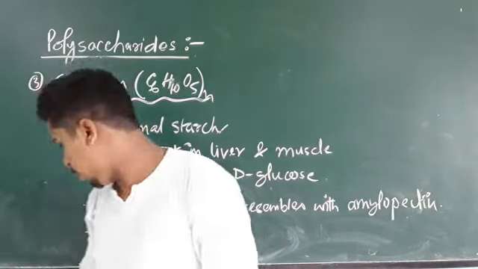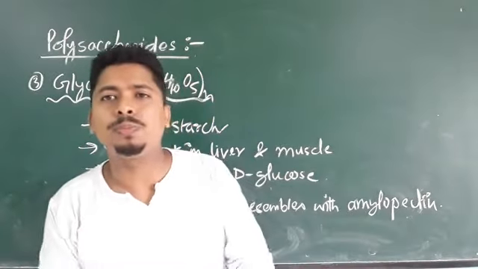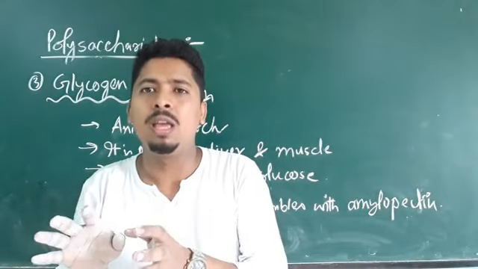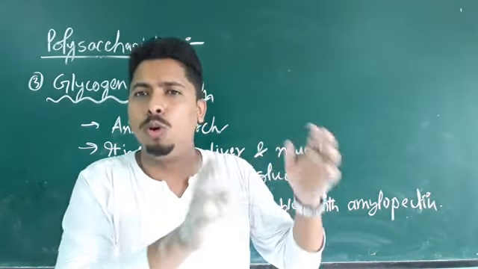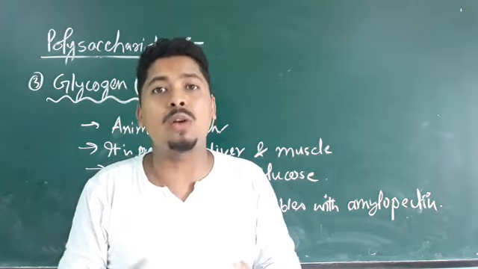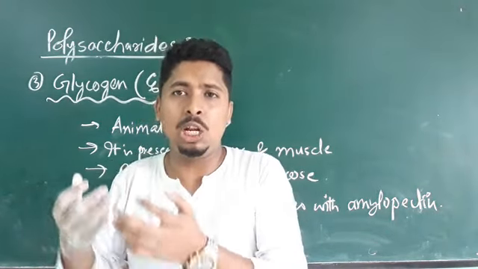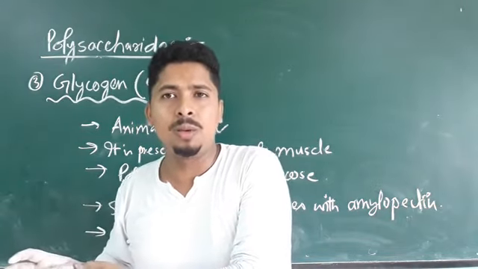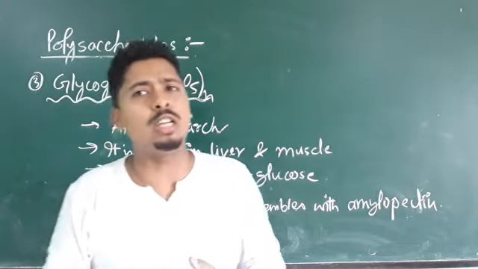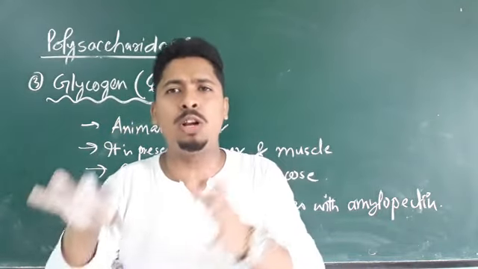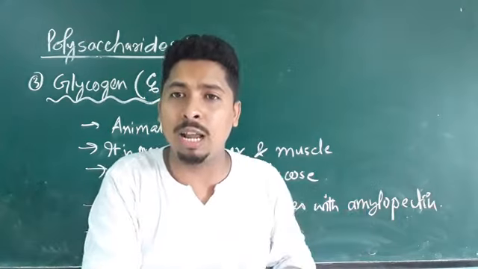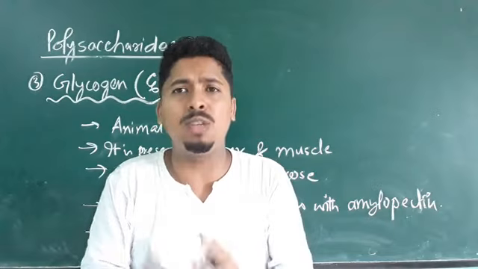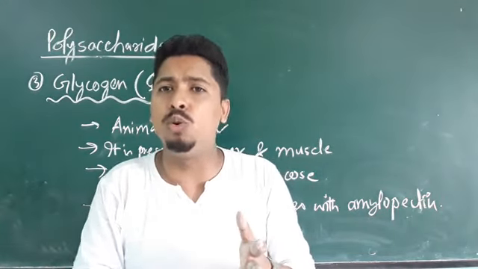In today's class, so far we have discussed disaccharides and polysaccharides. First we discussed disaccharides, carbohydrates which after hydrolysis give two molecules of same or different monosaccharides. Examples are sucrose, maltose and lactose. Then we discussed polysaccharides, carbohydrates which after hydrolysis give a large number of monosaccharide units. Examples are starch, cellulose and glycogen.